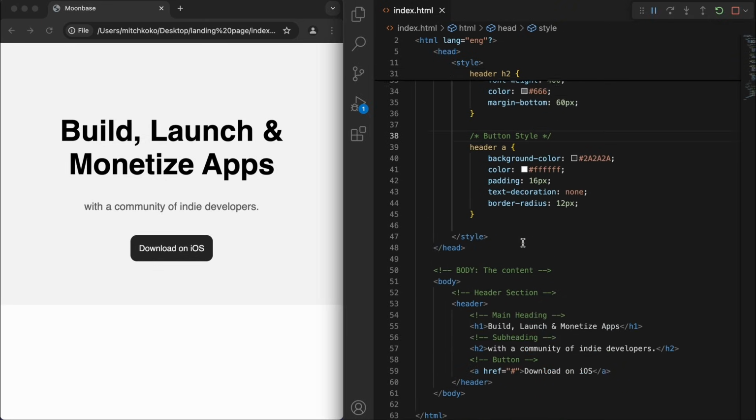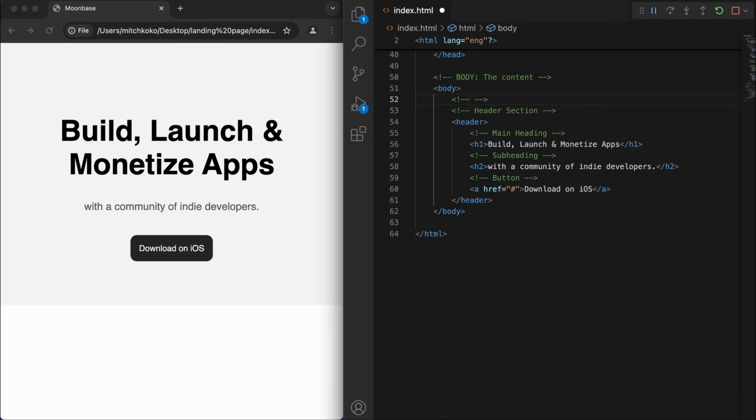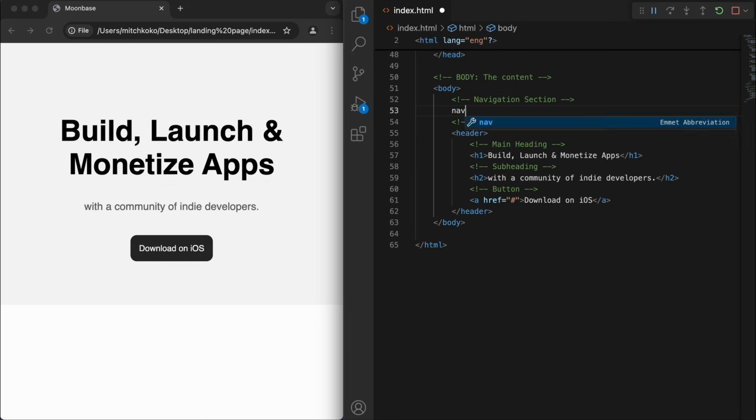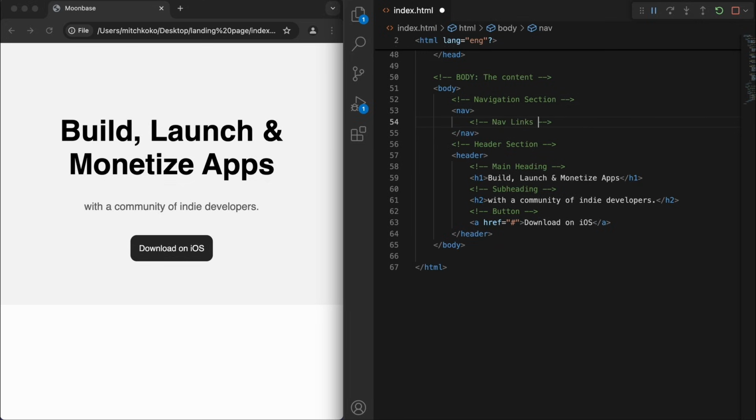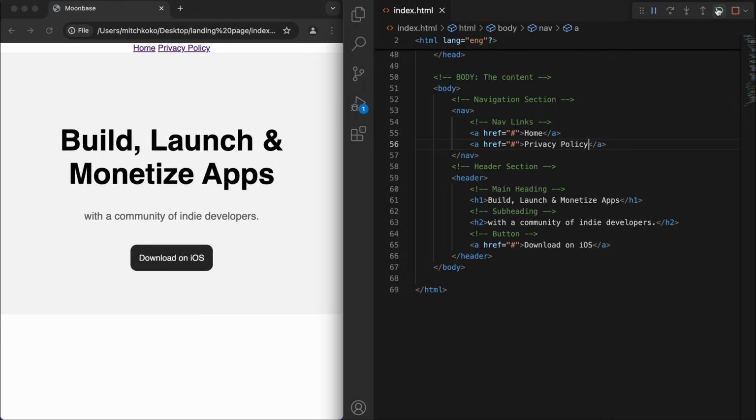Cool, so if you come down to the body here, let's have a navigation section. So we've got some links that I want to put in. We want a home link and then the privacy policy link. Nice, looks like it's getting centered.